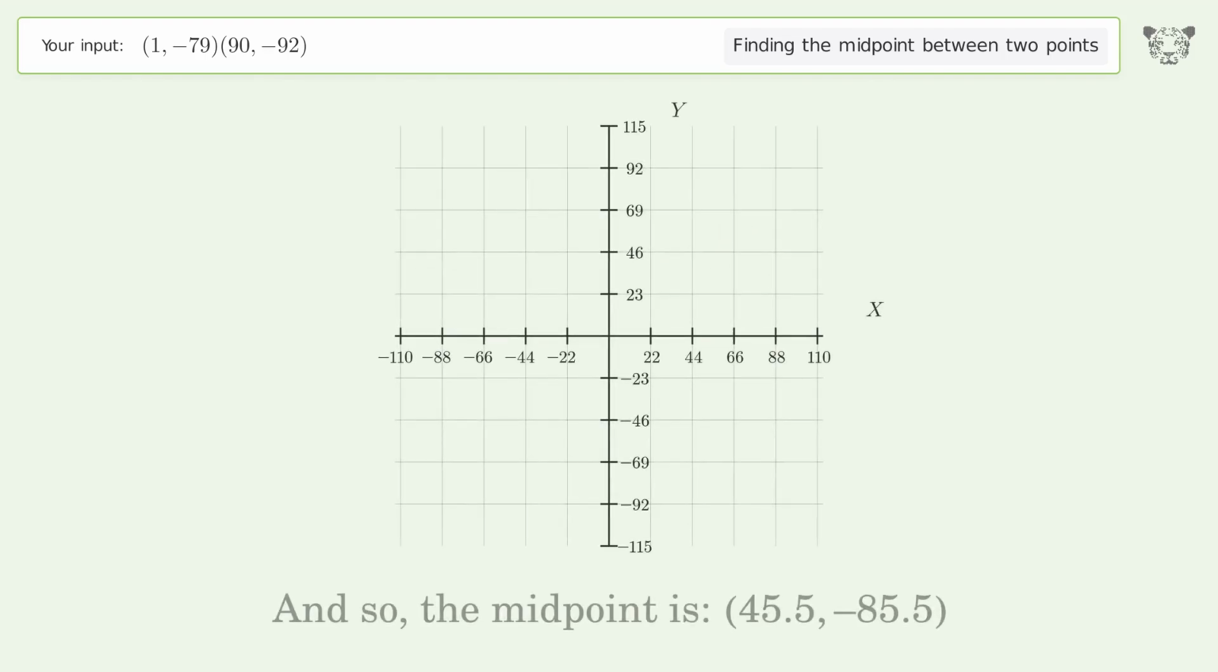And so, the midpoint is 45.5, negative 85.5.